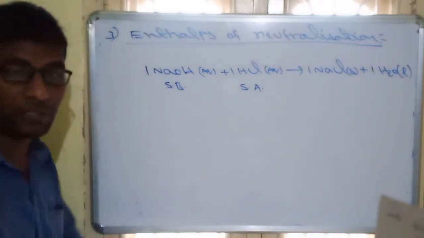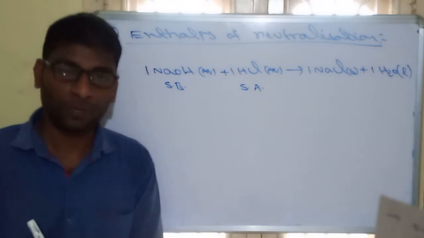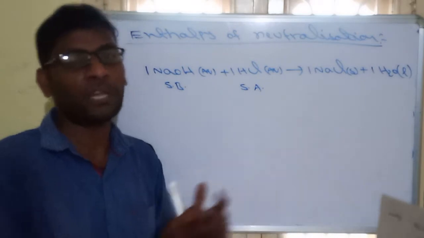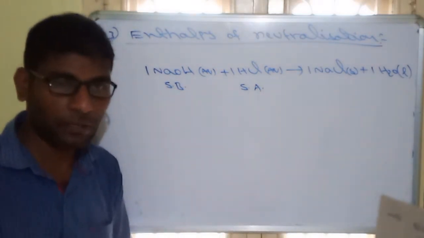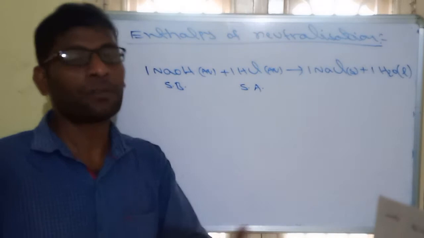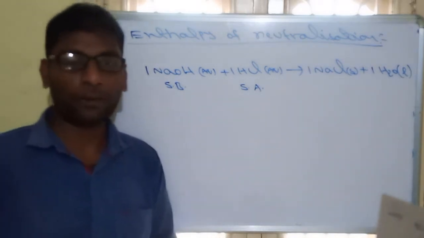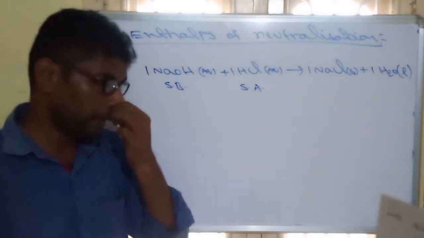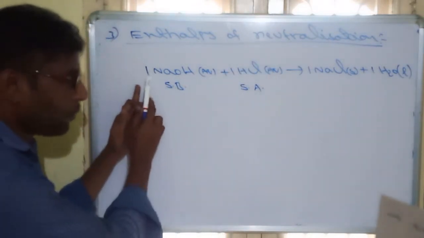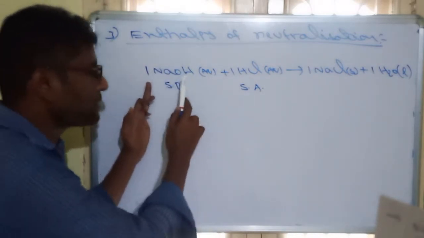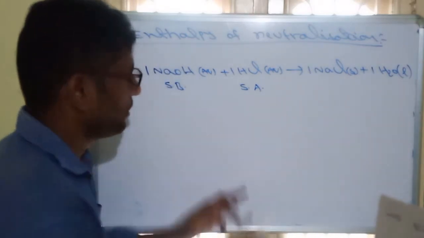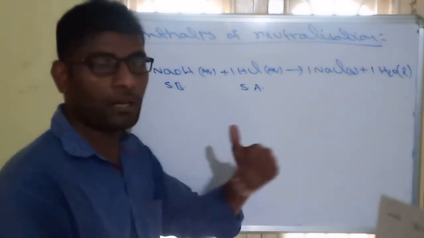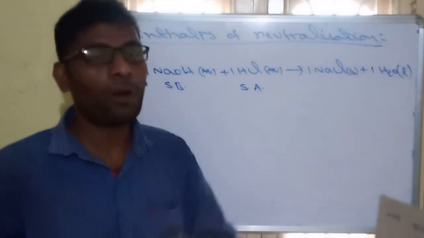Acids and bases can be strong, also weak is possible. What is meant by strong? Strong means any molecule completely dissociating. That is called a strong electrolyte. If any compound is partially dissociating, that is called a weak electrolyte. So strong means 100% dissociation. This is also 100% dissociation. So if you are taking 1 mole of NaOH, from this we get 1 mole of OH minus. From this we get 1 mole of H plus. So 1 H plus and 1 OH minus on completely combining, we get 1 mole of water.